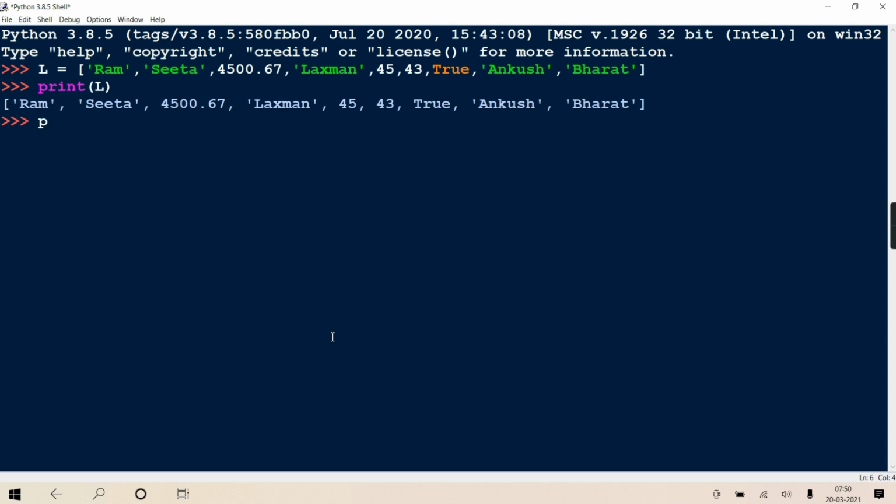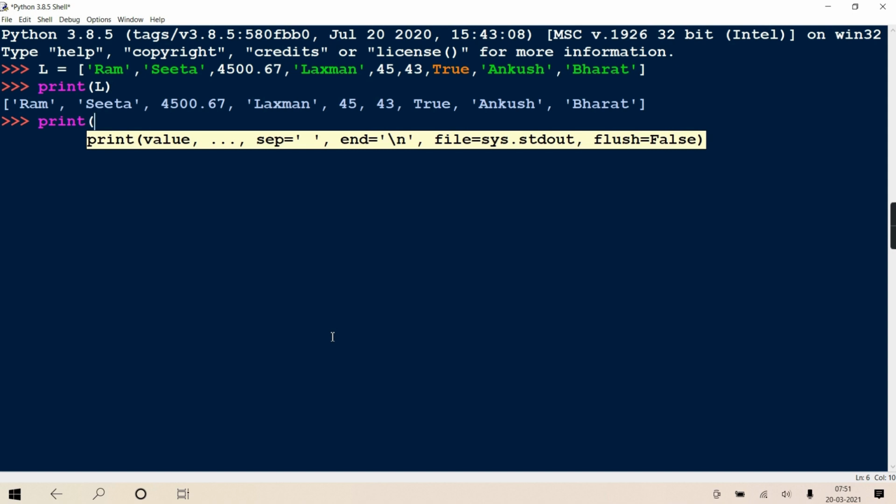Ideally here one magic method is called. I hope I have told you that in chapter 1. When you say print L, this whole list gets printed. But in reality there is one magic method called. And I hope you know what magic methods are. Magic methods means methods which are called implicitly. We don't call them explicitly using the dot operator.